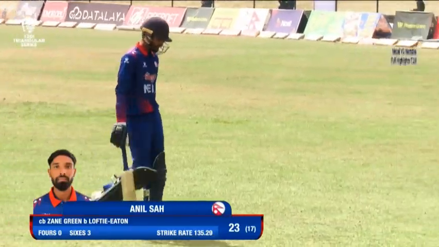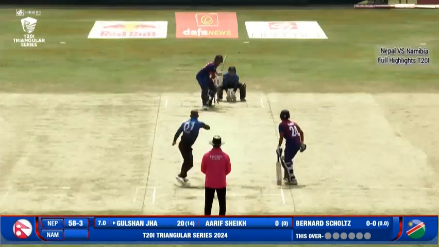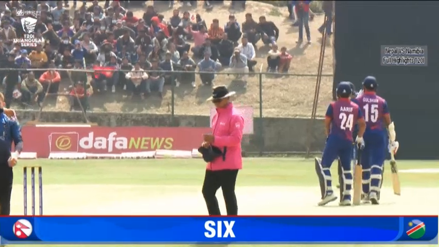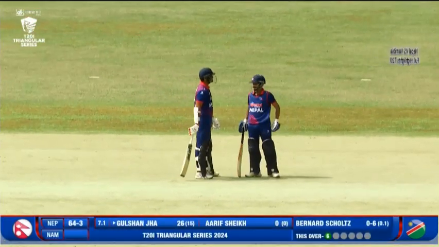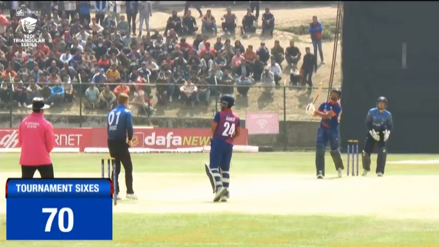Absolutely, the misery continues. Wicket off the last ball, wanted to wink that ball over the top. Anil Shah departed for a well-made 23 off 17 deliveries. Maybe going to Gulshan now, it will be interesting to see whether Gulshan changes his approach or not. He doesn't. He absolutely doesn't, and JJ Smith will only watch the ball fly over him. Humongous hit. Gulshan Shah is in the mood today. The fall of wicket doesn't have any impact whatsoever on Gulshan Shah. Look at that 6, the 70th 6.